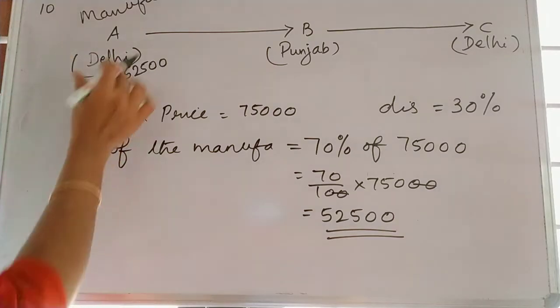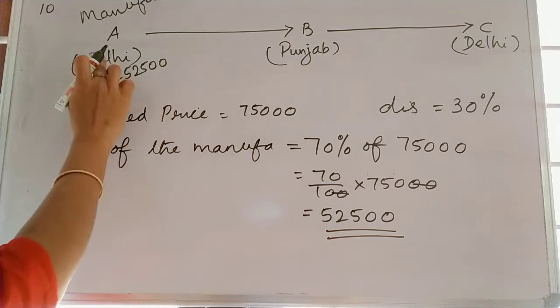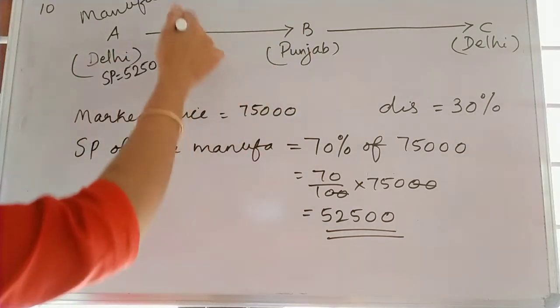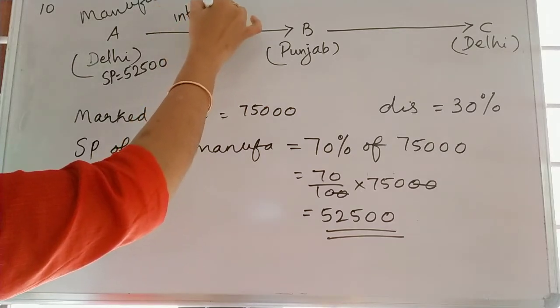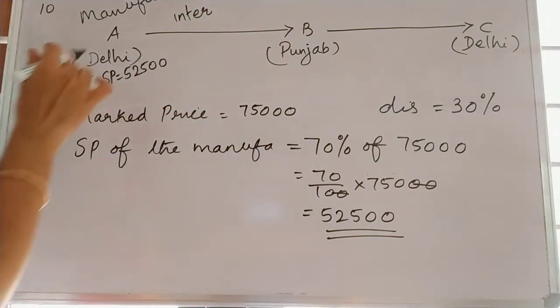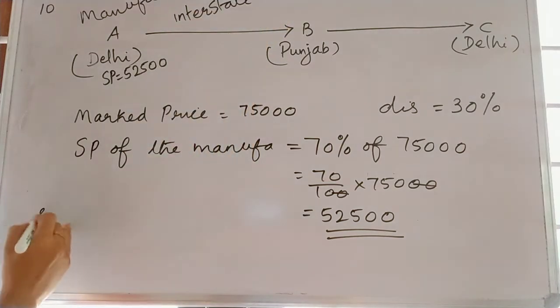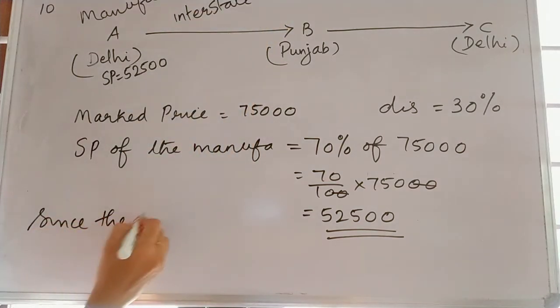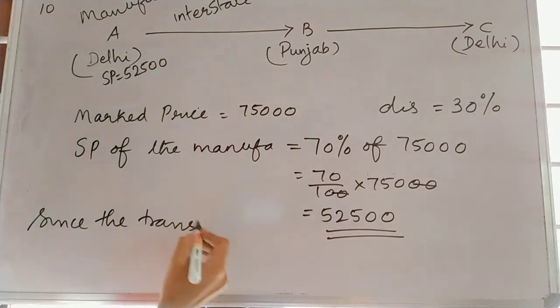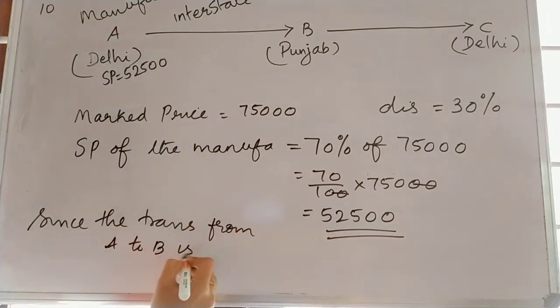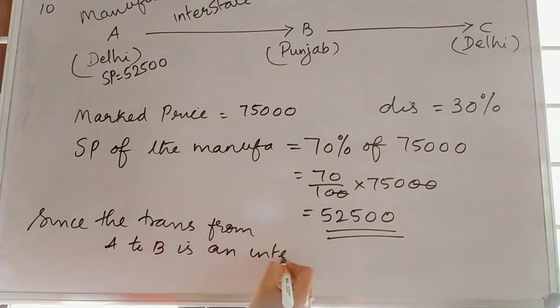Since the transaction from A to B, that means from Delhi to Punjab, is an interstate transaction.